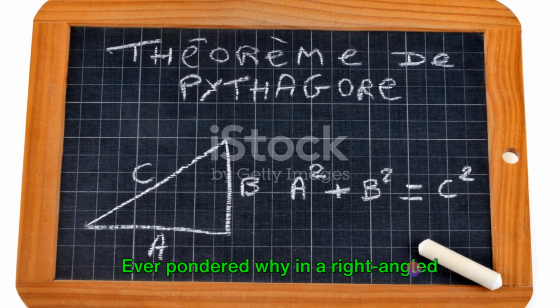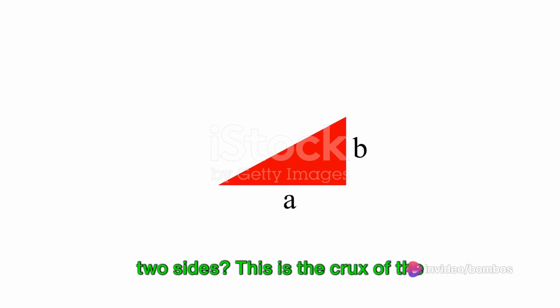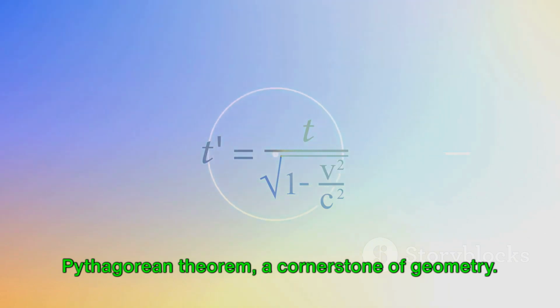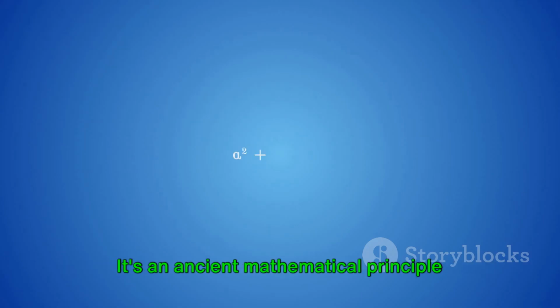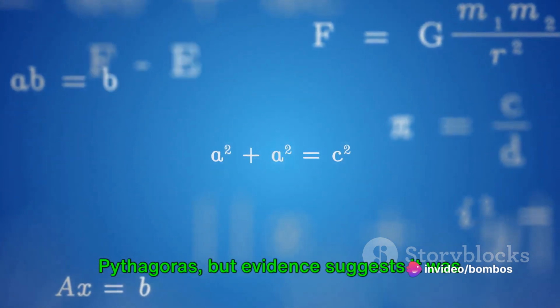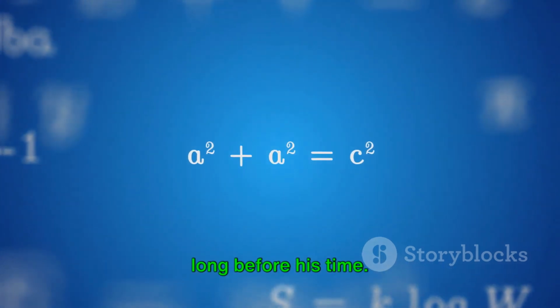Ever pondered why in a right-angled triangle, the square of the hypotenuse equals the sum of the squares of the other two sides? This is the crux of the Pythagorean theorem, a cornerstone of geometry. It's an ancient mathematical principle credited to the Greek mathematician Pythagoras, but evidence suggests it was known to the Babylonians and Egyptians long before his time.